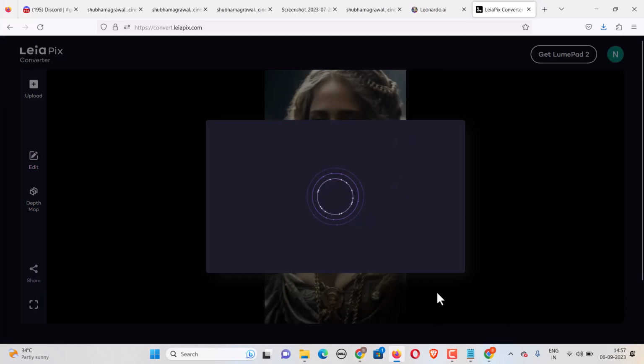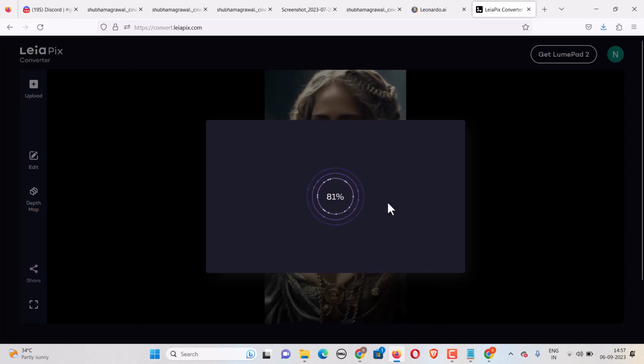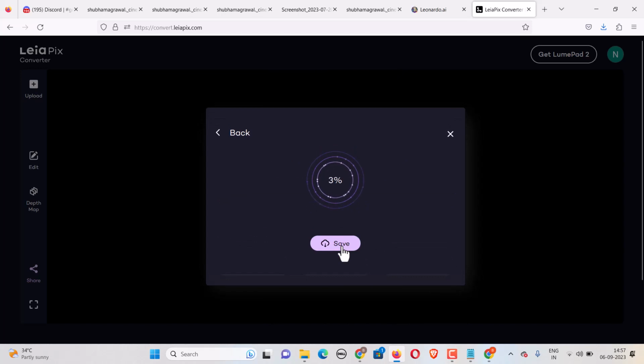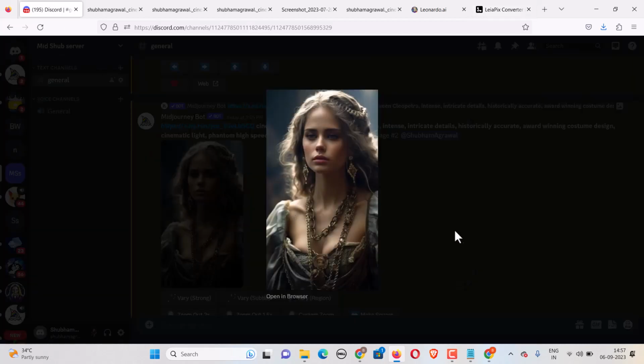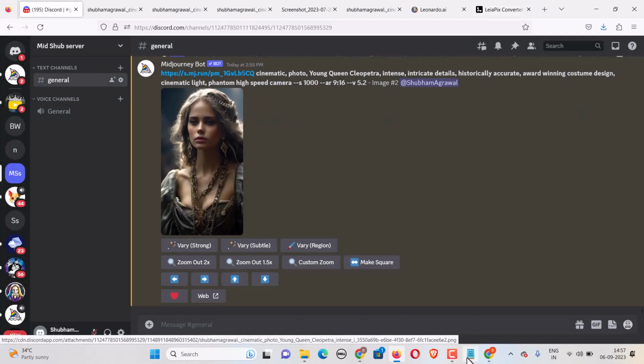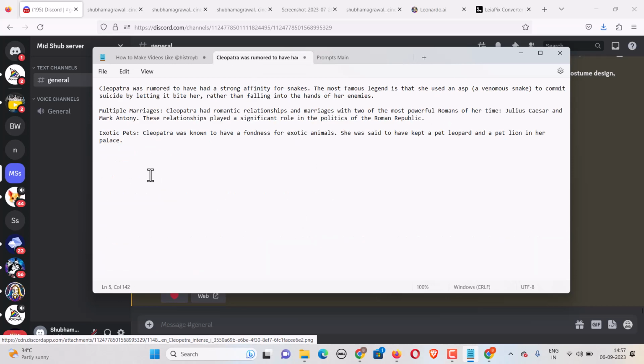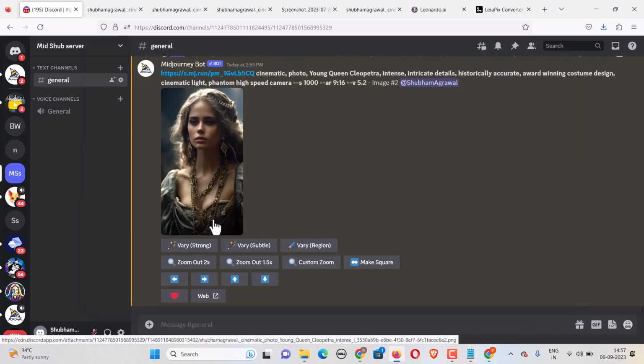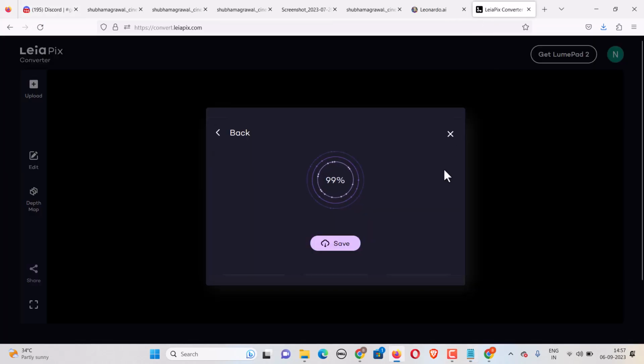Now click on share. This will generate this video for you, a 3-second video, I believe. You can change it to 5 seconds, but let me keep it to 3 seconds. Once it has generated, you can download it. Similar to this frame, you can generate multiple images using Midjourney. Once you have the whole script ready with images, you can download them from Midjourney, then convert them into small videos of 3, 4 or 5 seconds using Liapix.